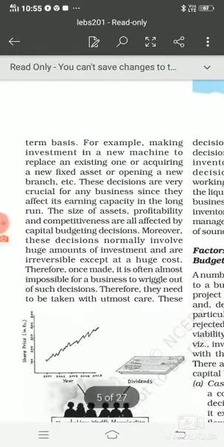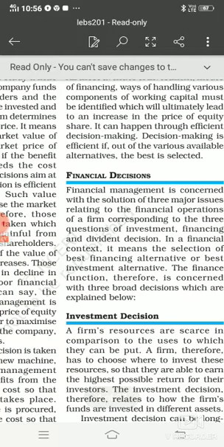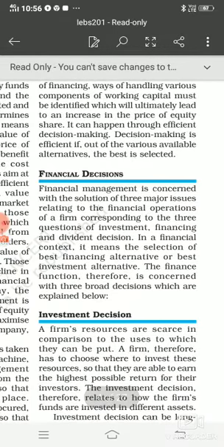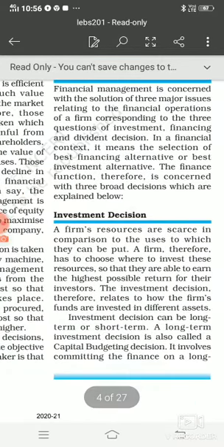Children, now I'm just revising that in financial decisions we are taking all the decisions regarding finance in the business, right? Financial management is basically concerned with the solution of three major issues relating to the financing operation of a business, and these three financial decisions are: the first is investment decision.